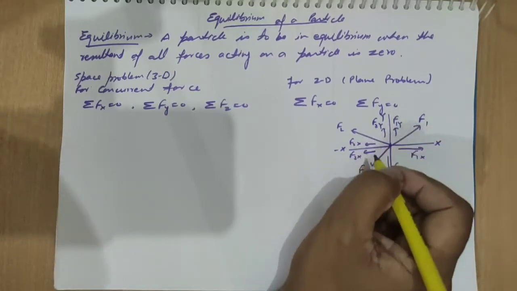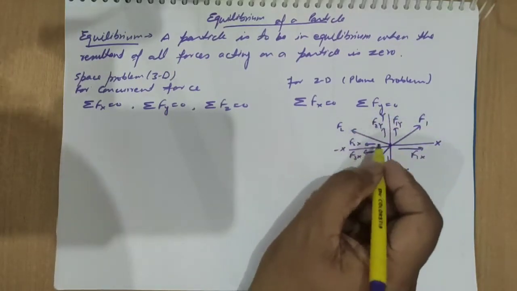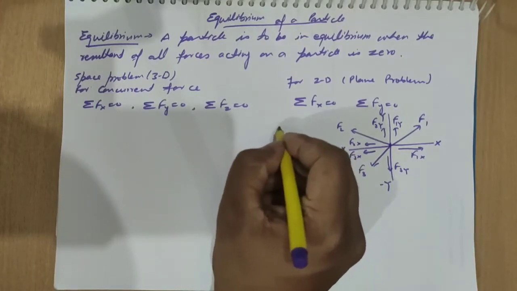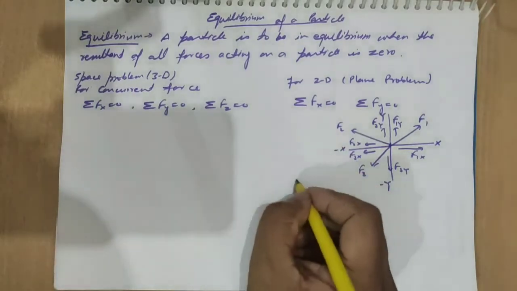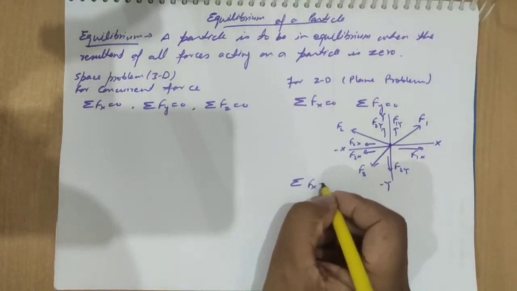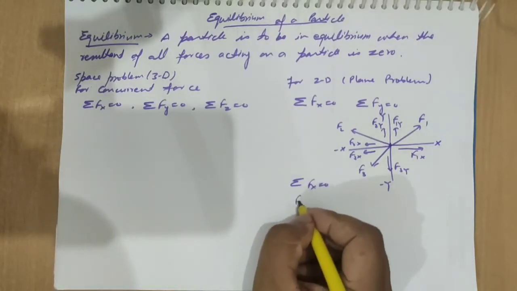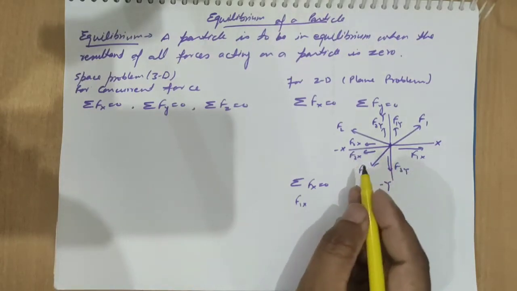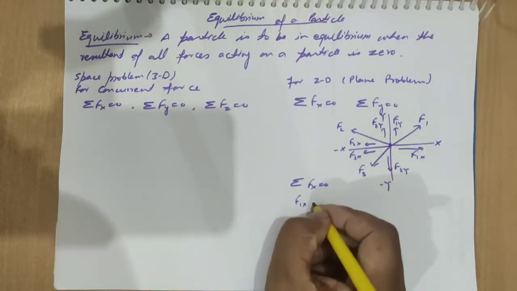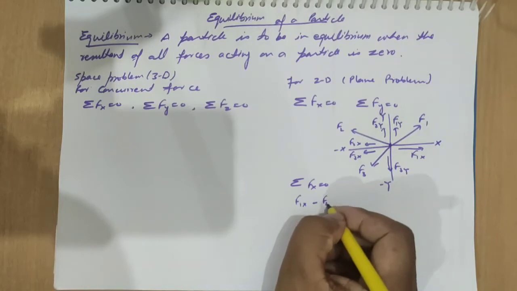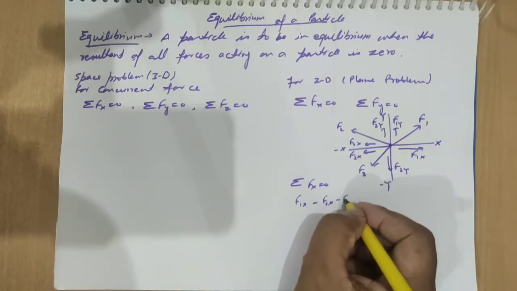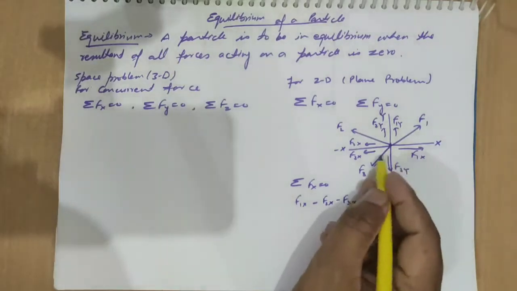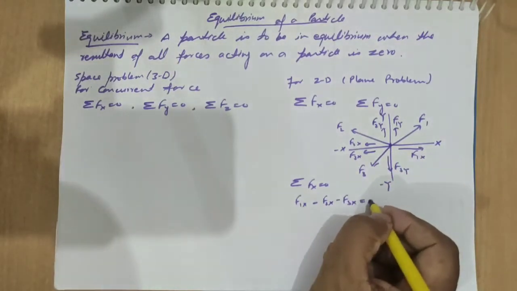And where we put the value of all the Fx, summation of Fx equal to 0, it means F1x minus F2x minus F3x, with the negative signs because they are in the opposite direction, that should be equal to 0.